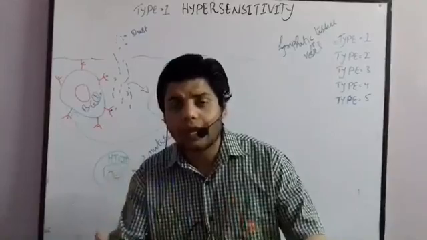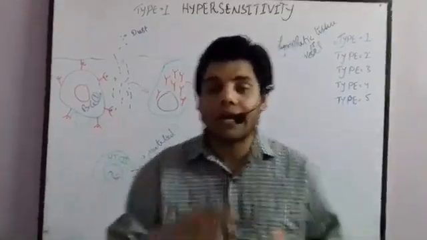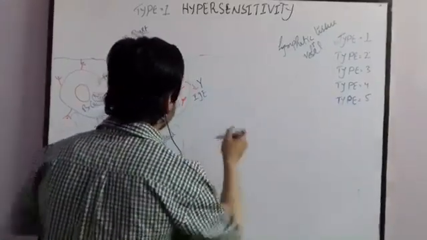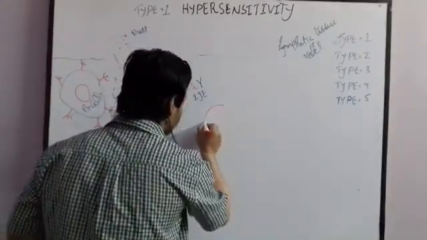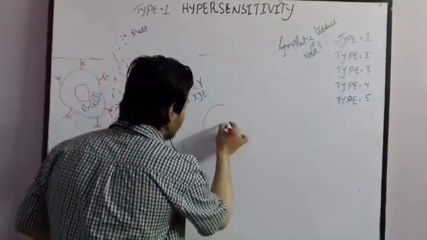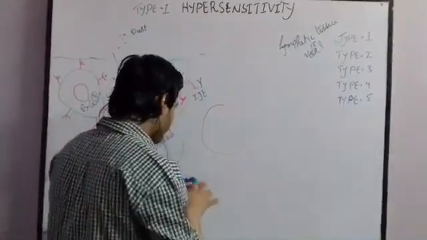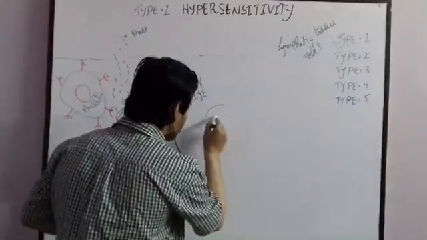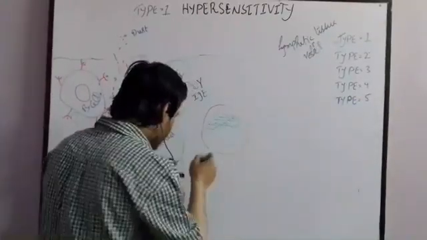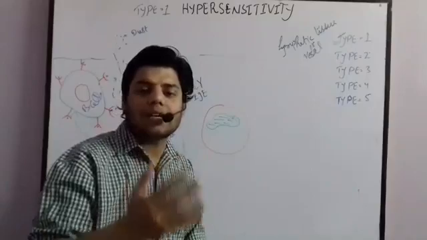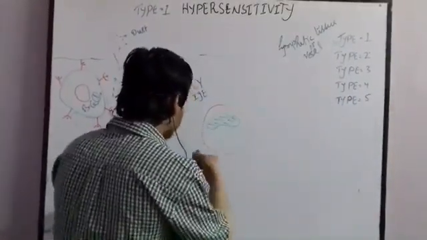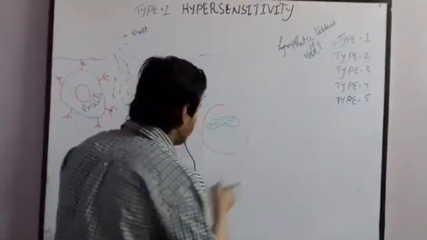Once the IgE antibodies are secreted, then we have another cell, which we usually call the mast cell. So let me draw the mast cell here. So we have another cell which is activated. We call that the mast cell. Mast cells also have a nucleus, so this is the nucleus of the mast cell. And one thing more, mast cells contain granules, or vesicles. So let me draw each of the vesicles. They contain different kinds of vesicles.